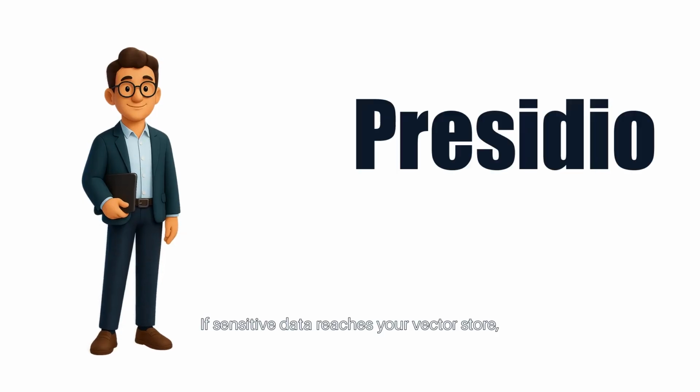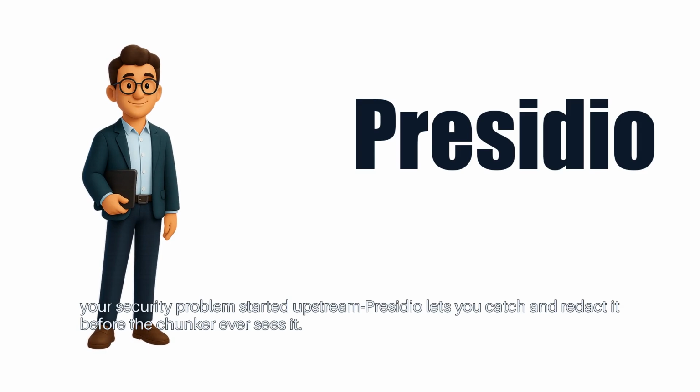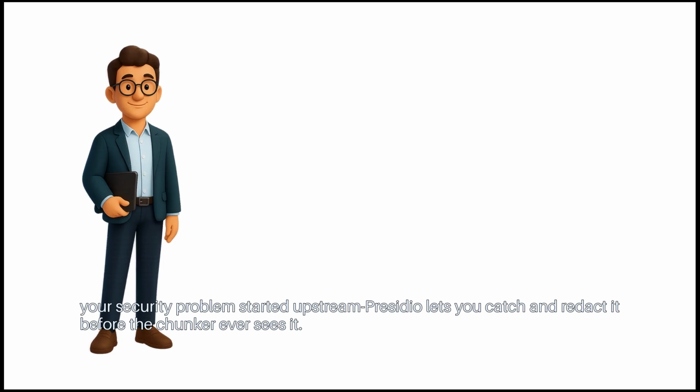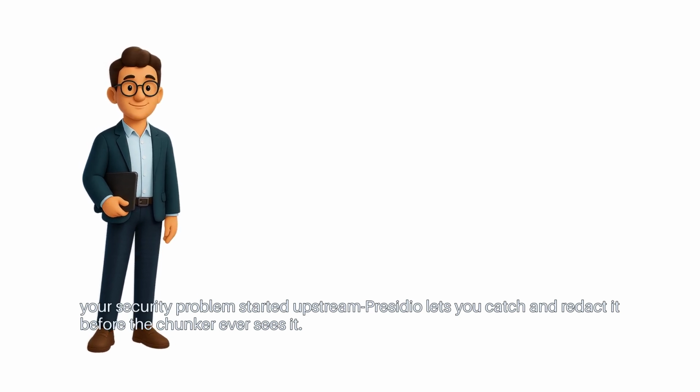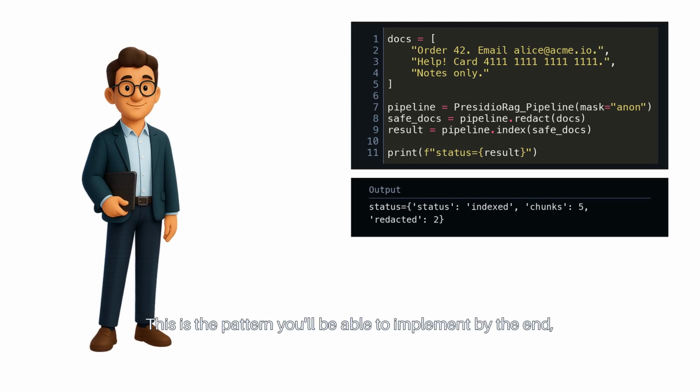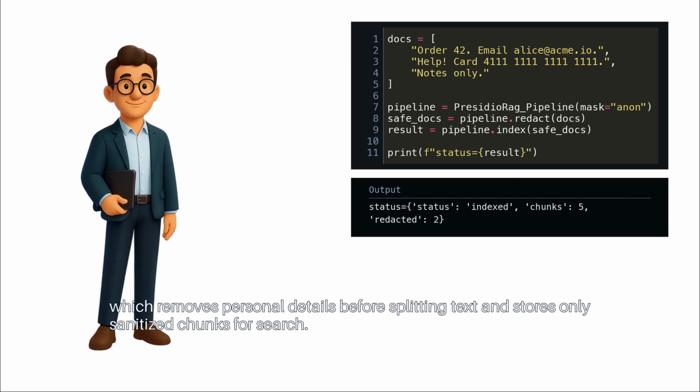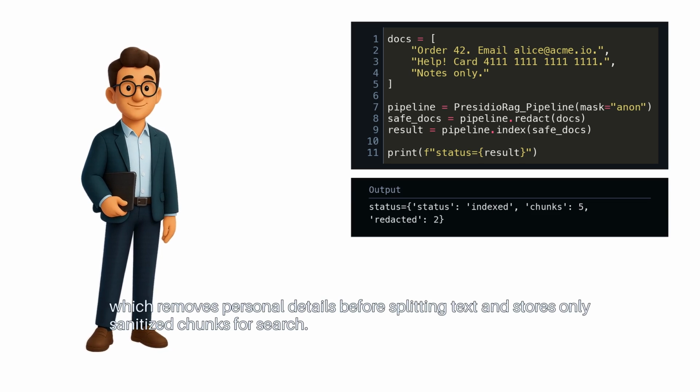If sensitive data reaches your vector store, your security problem started upstream. Presidio lets you catch and redact it before the chunker ever sees it. This is the pattern you'll be able to implement by the end, which removes personal details before splitting text and stores only sanitized chunks for search.